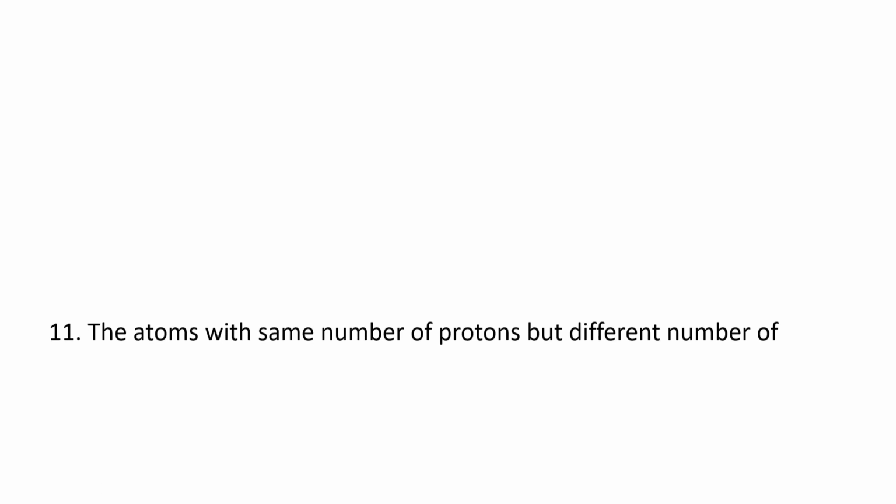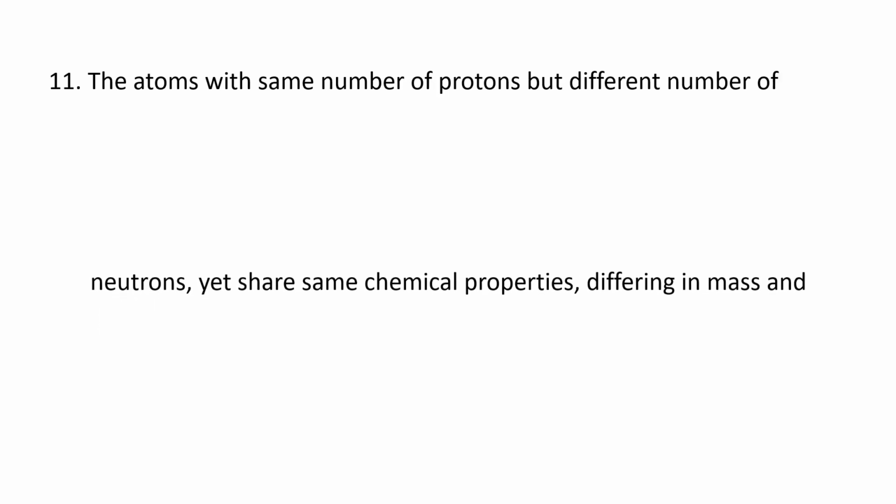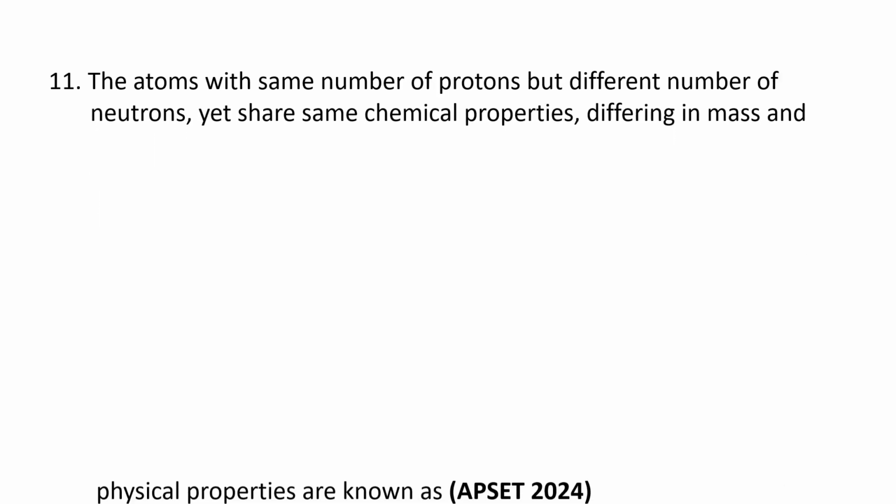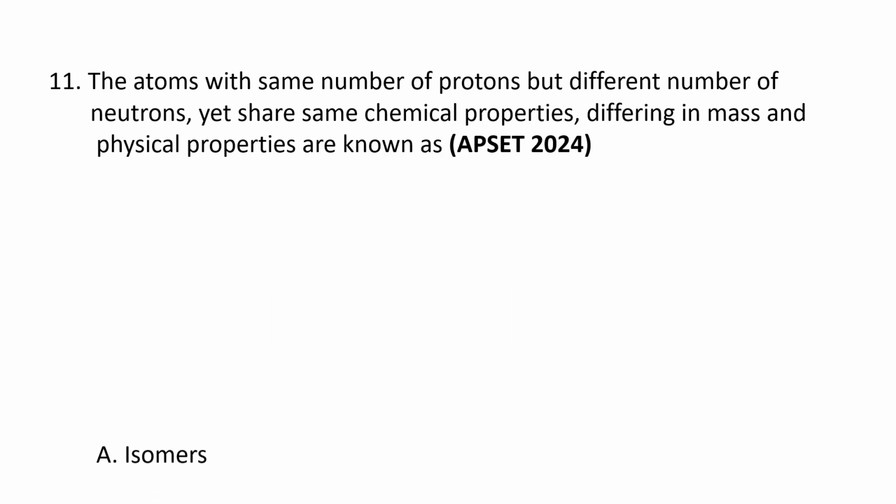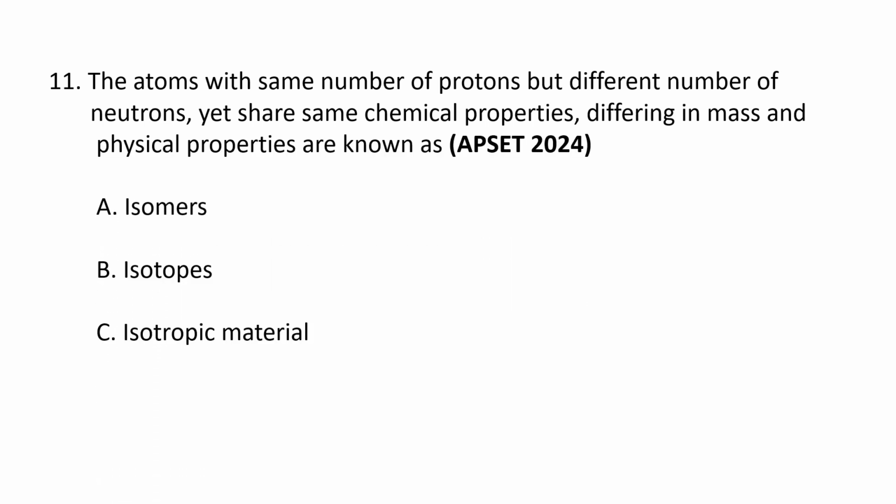Next question. The atoms with the same number of protons but different number of neutrons, yet they share the same chemical properties, differing in mass and physical properties, are known as A. Isomers, B. Isotopes, C. Isotropic material, and D. Heterotroph. So the correct option is B.